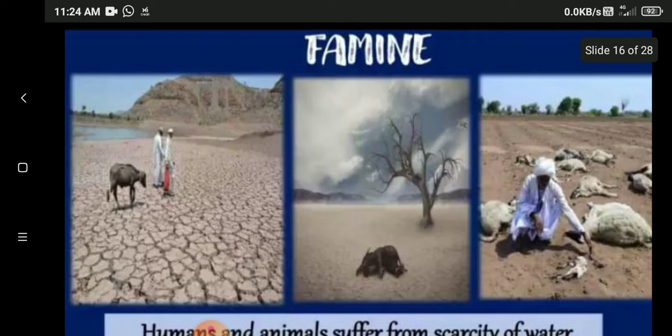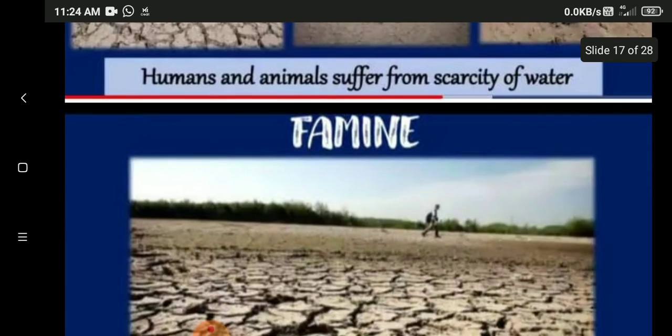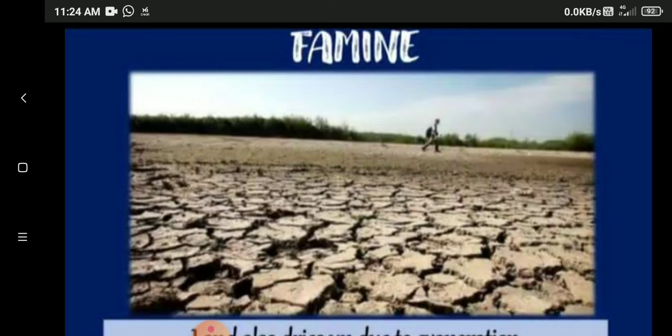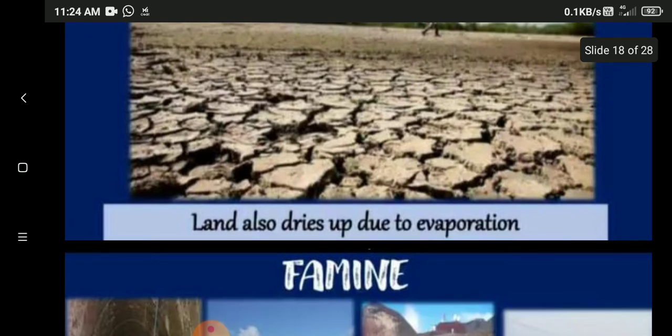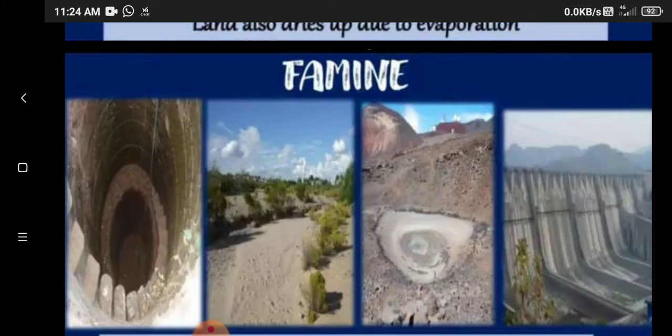Can you all see in the first image how the land is very dry and there is no water? In the second image, the trees are very dry, and the animals have even fallen dead. Humans and animals suffer from scarcity of water. Land also dries up due to evaporation. Because of this famine, even the wells have no water, the lands are very dry, and the dams are also empty.